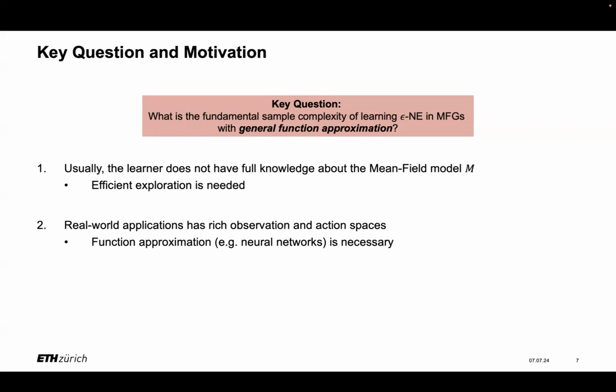And secondly, many real-world applications have rich observation and action spaces, and we need function approximation. For example, neural networks to approximate the value function or the transition and reward functions. That's why we consider the general function approximation setting.